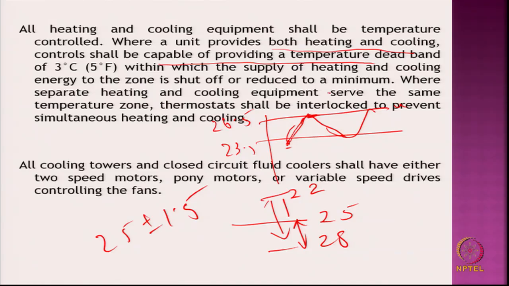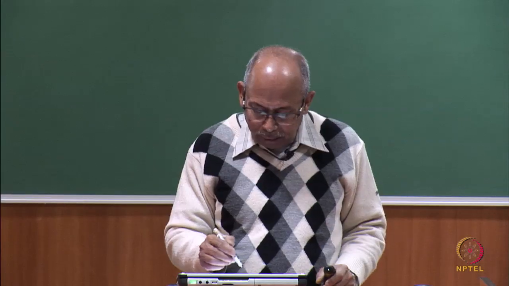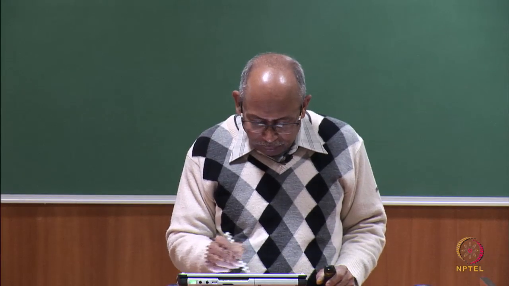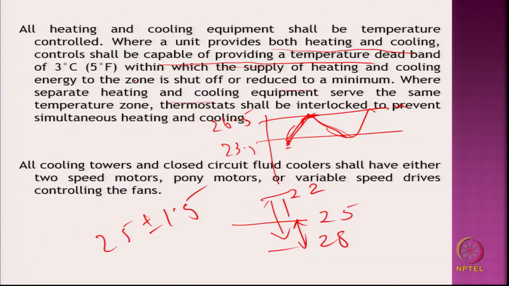Heating and cooling energy zones should be separate. Now, the rate at which it increases the temperature or the rate at which it cools depends upon the inertia of the system. So, where both heating and cooling are provided, it should have a temperature dead band of 3 degrees, and the supply of heating and cooling energy to this zone is shut off or reduced. So, this is the band it is suggesting.